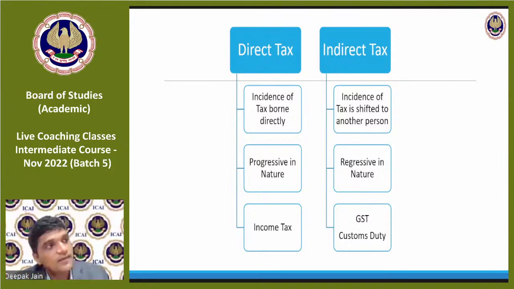Now take a reverse scenario. I purchase something, I have a credit of 100 rupees. When I sold something, I have to pay 150 rupees. So out of this 150, 100 rupees I will reduce, saying that this is the credit which I already have, and I will pay the balance 50 to the government through cash. Okay, that's how GST works.